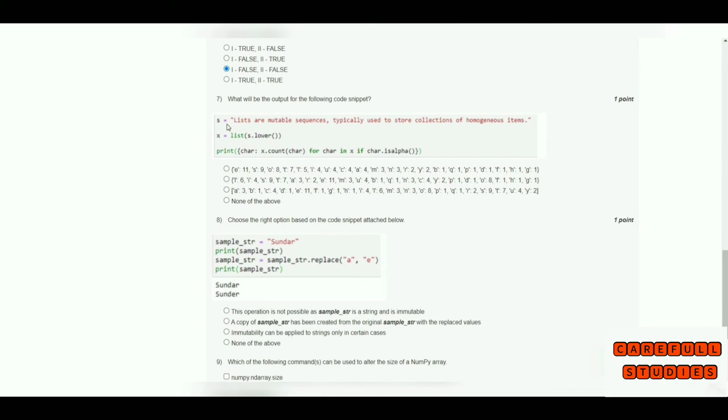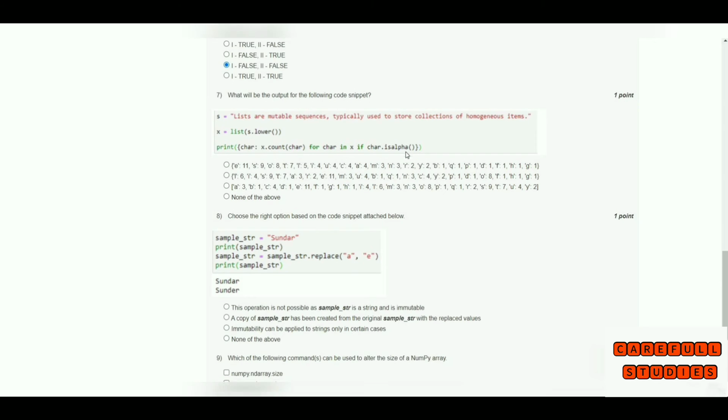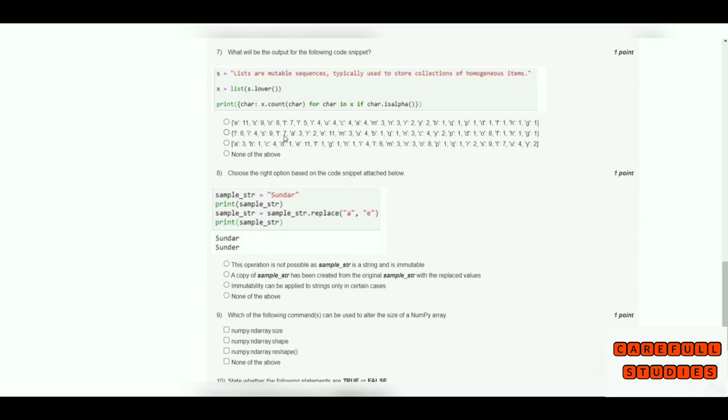Seventh: what will be the output for the following code snippet? He gave a list: lists are mutable sequences typically used to store a collection of homogeneous items. He converts it into an entirely lowercase string. Then he prints char: x.count(char) for char in x if char is alpha. Here there are some mistakes in the options. Yes is repeated 8 times but they gave 9 times. So the options are not correct, none of the above.